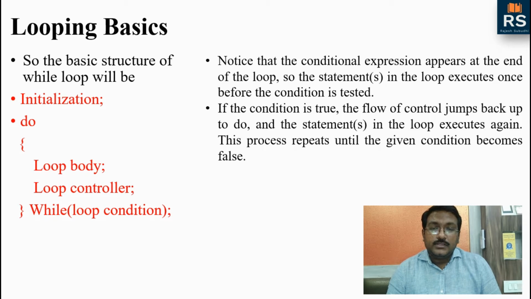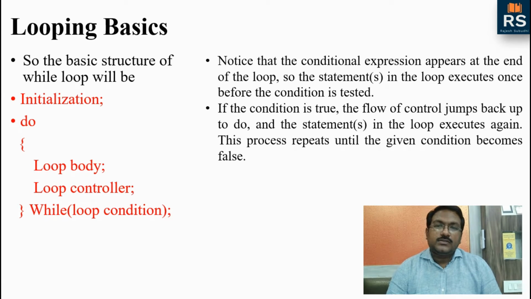Then within the curly braces of do, we have to write the loop body and the loop controller. And at the side of the ending curly braces, we will write while loop condition. If the condition is true, then it will go for the second iteration. Otherwise, the first iteration of the loop is compulsory, which is the only difference between while and do while.